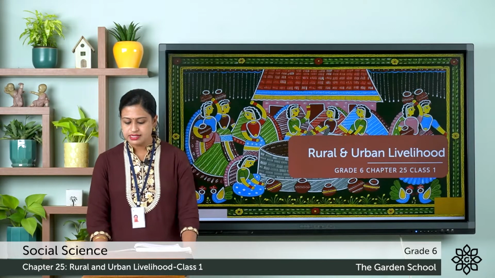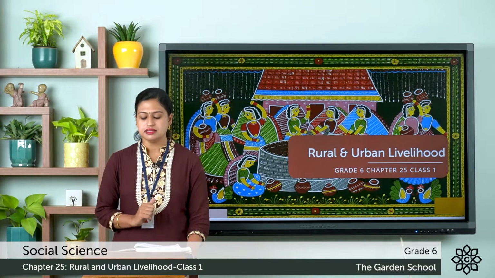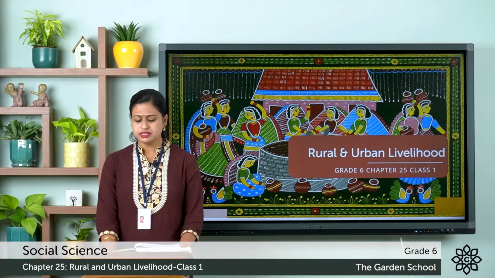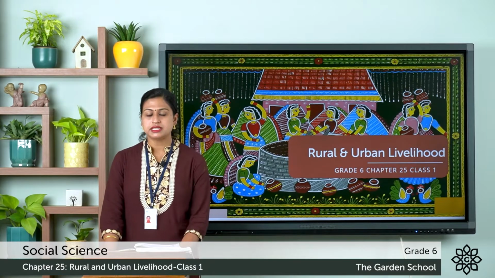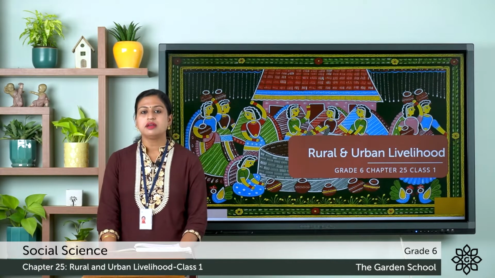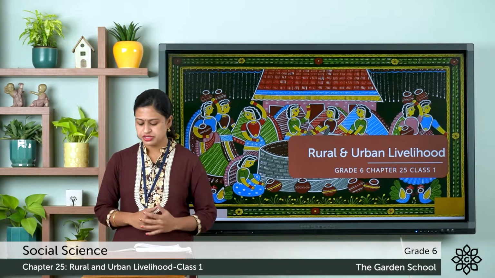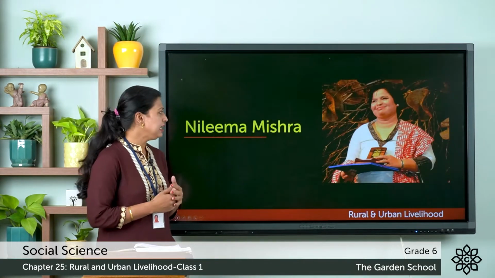But before that, let's have a look at the big idea. So these are the topics that we will be discussing in this chapter: types of occupations, farming, non-farming occupations, rural indebtedness, government initiatives, urban livelihood, different types of employment, migration. And here you can see at a glance types of occupations, which are divided into three categories, that is primary, secondary and tertiary.